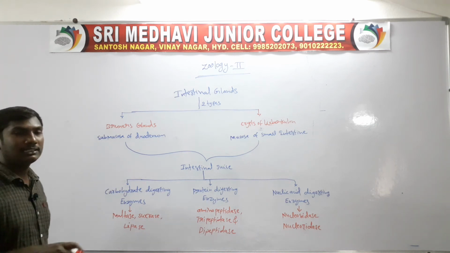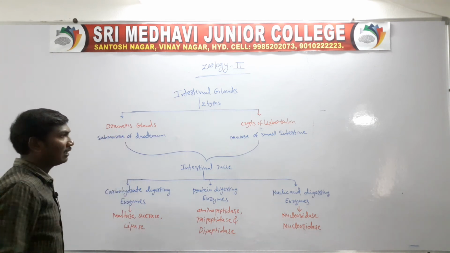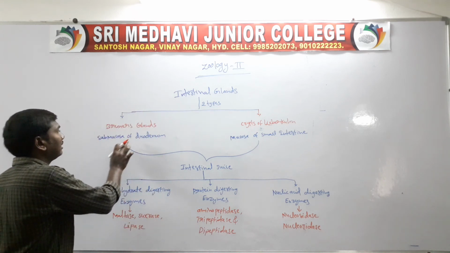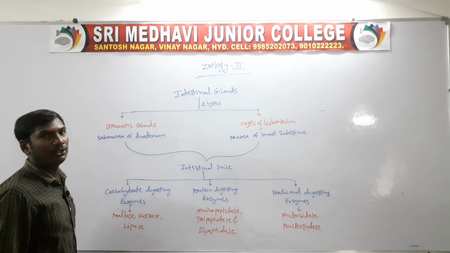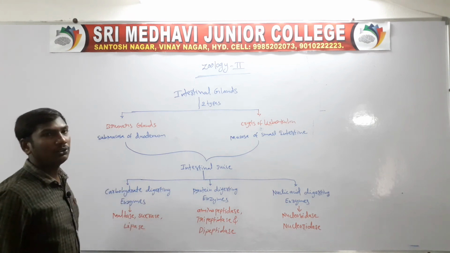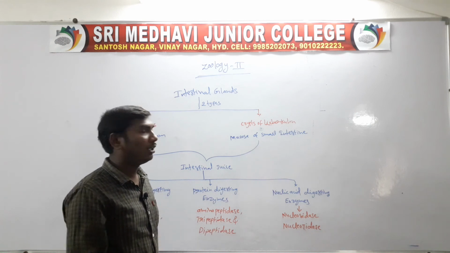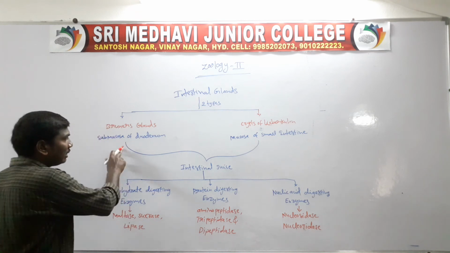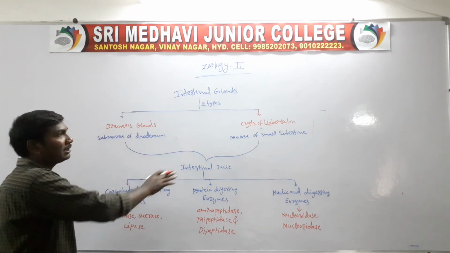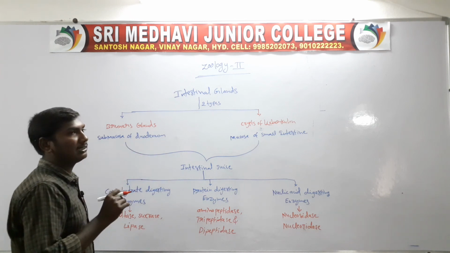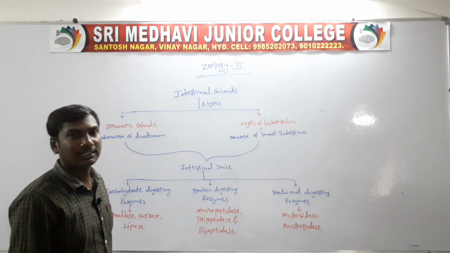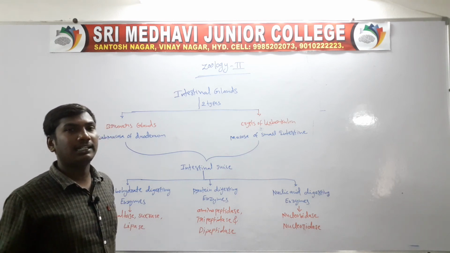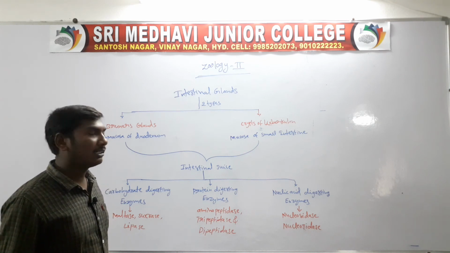Once more to revise, intestinal glands are of two types. One is the Brunner's glands, second one is the Crypts of Lieberkuhn. The Brunner's glands are located in the submucosa of the duodenum. The Crypts of Lieberkuhn are located in the mucosa of the small intestine. The secretion of these two glands is called the intestinal juice. The intestinal juice is also called the succus entericus.